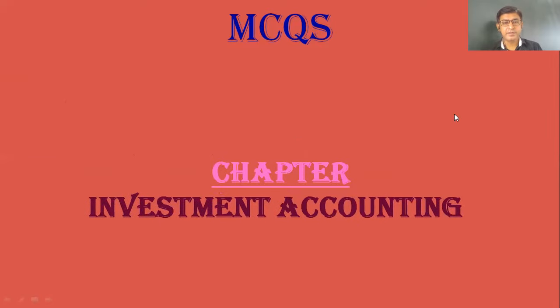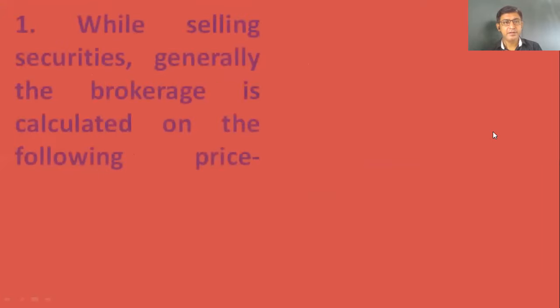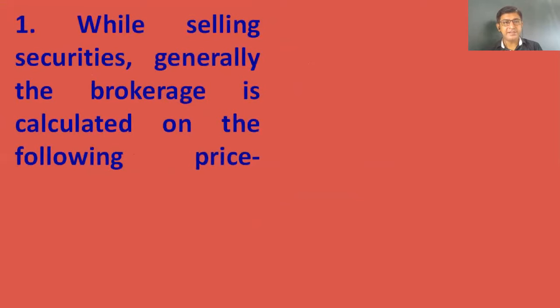From the chapter investment accounting, and the subject is accountancy and taxation. Let's have the first MCQ on the screen. While selling securities, generally the brokerage is calculated on the following price. So in the sales transaction, on what price should the brokerage be calculated? Let's have the options: face value, sales price, capital value, or it may be book value. The answer is option B, sales price.